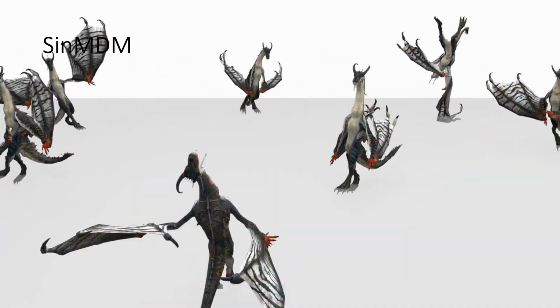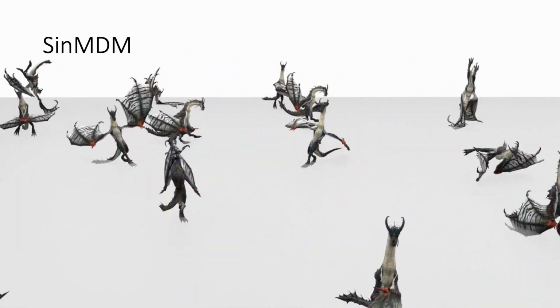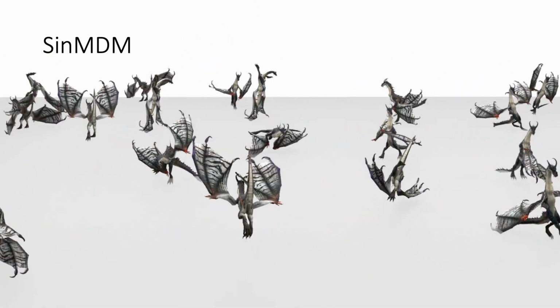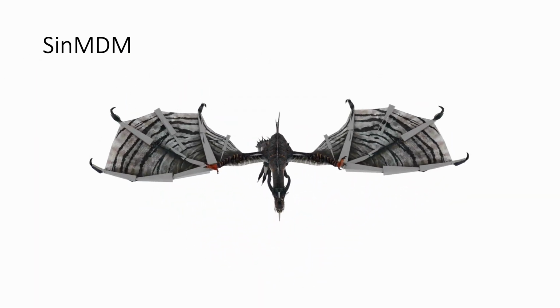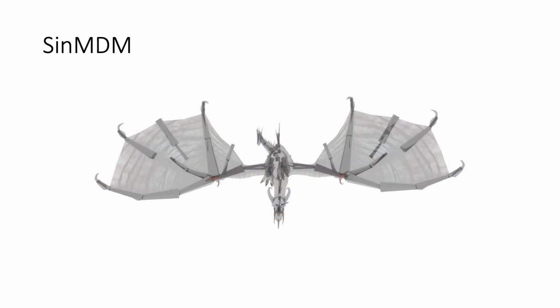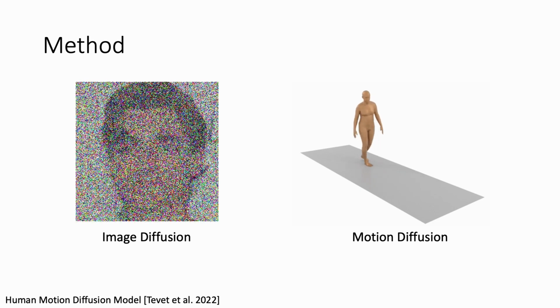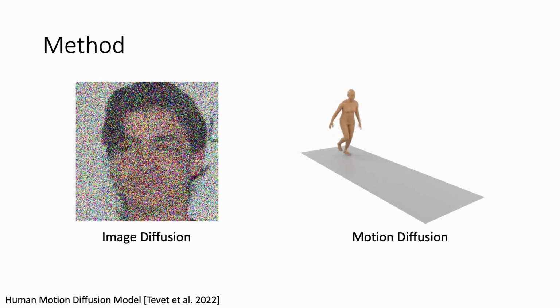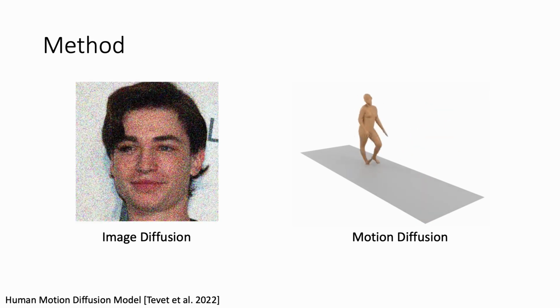And so from just a single dragon, our model generates a horde of diverse animations, all sharing the motion motifs of the input, even when handling very complex skeletal structures. SinMDM leverages the power of diffusion models, carefully adapting them to work with a single motion sequence.